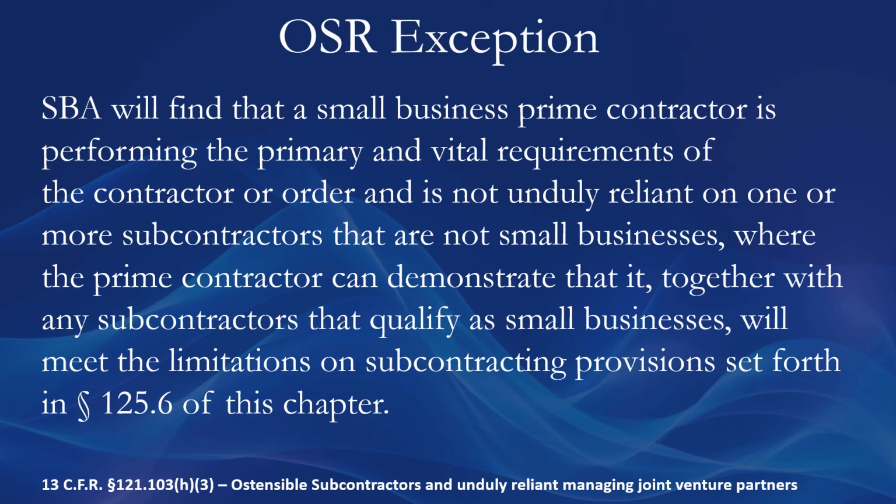A notable exception and defense against being found affiliated under the Ostensible Subcontractor Rule is forming a team of similarly situated small businesses. The rule says the SBA will find that a small business prime contractor is performing the primary and vital requirements of the contract or order and is not unduly reliant on one or more subcontractors that are not small businesses, where the prime contractor can demonstrate that it, together with any subcontractors that qualify as small businesses, will meet the limitations on subcontracting provisions set forth in the SBA's regulation.